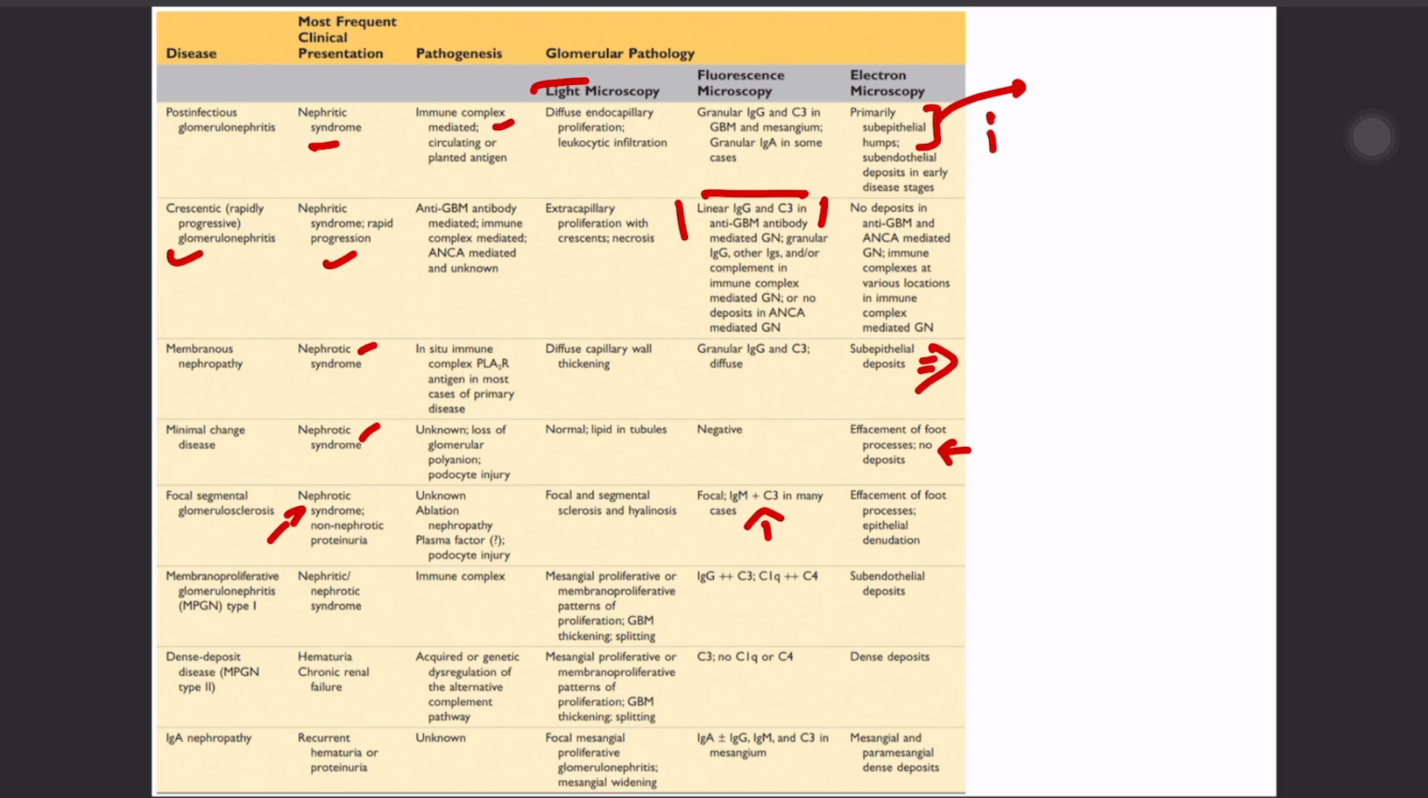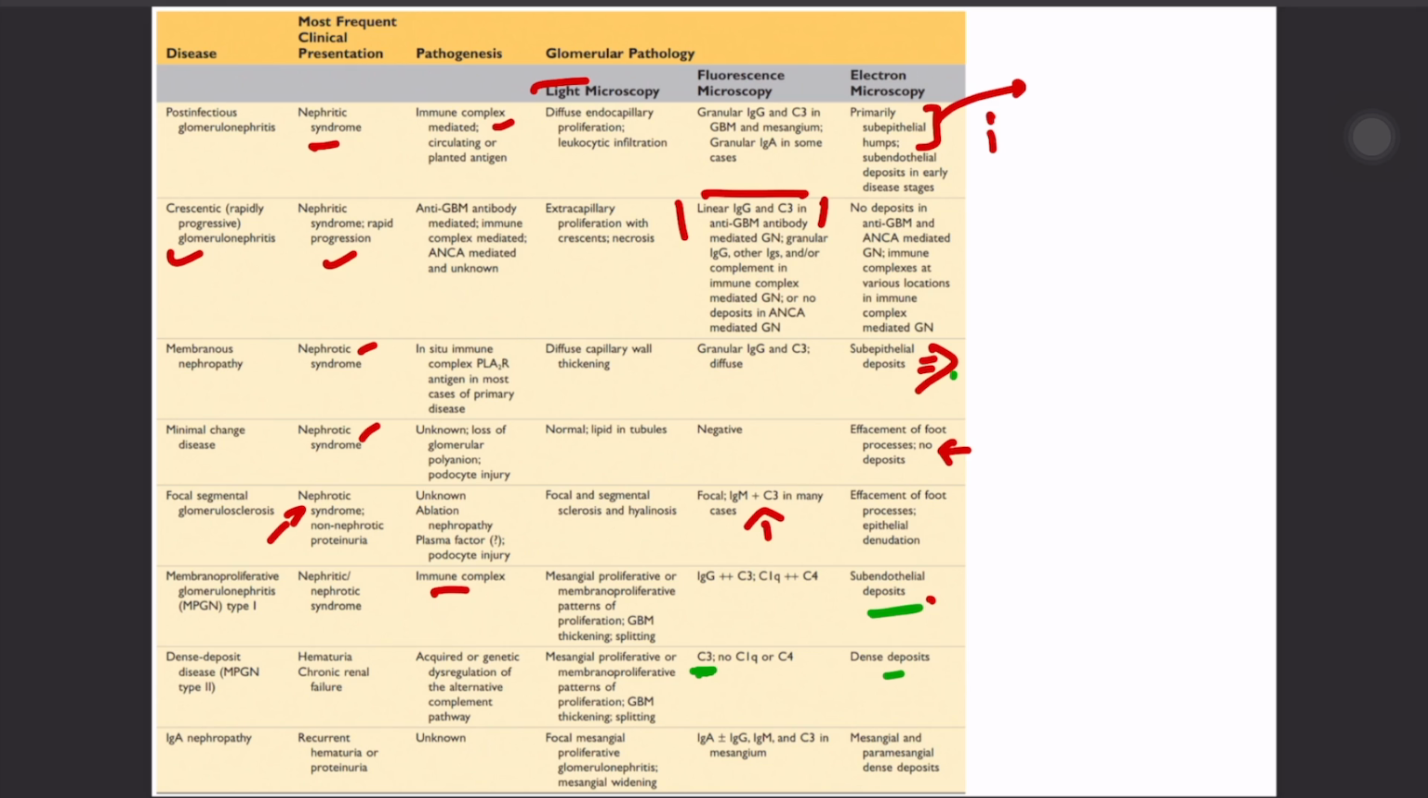Okay, and then they expect you to write what the dense deposit is. Only C3 deposit is shown. In this case we see only C3 without any antibody. Therefore, this one is unique, and they will ask this one. They may give MPGN type 2, or they may give dense deposit. So read this one. And this one is easy, the direct name is there. And then here there is subendothelial deposit. Do not get confused. Membranous nephropathy is subepithelial, and MPGN type 1 is subendothelial. Type 1 is immune complex mediated.